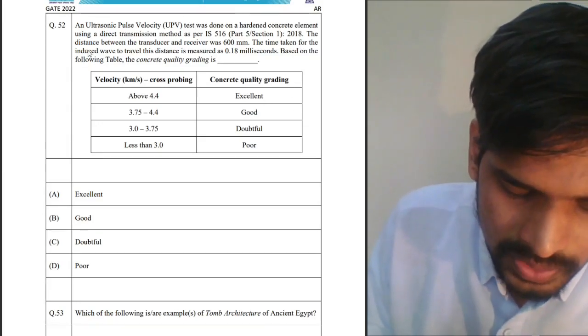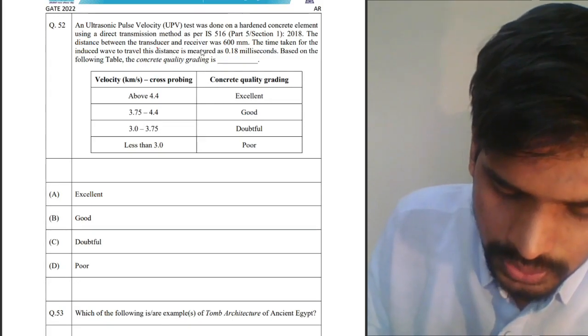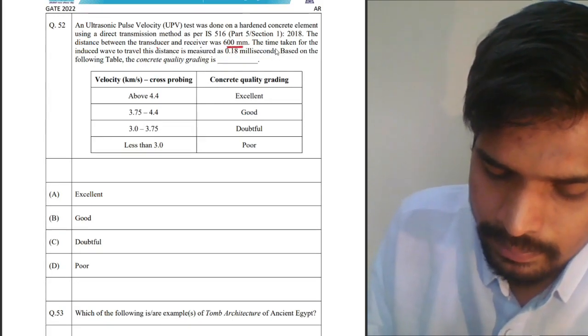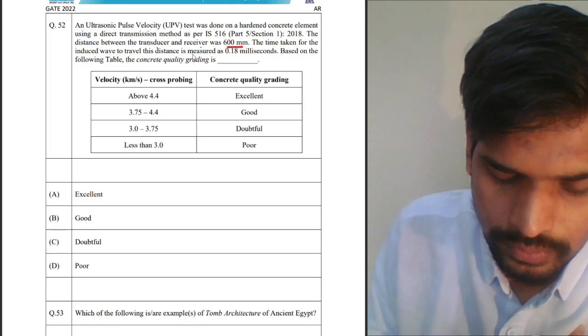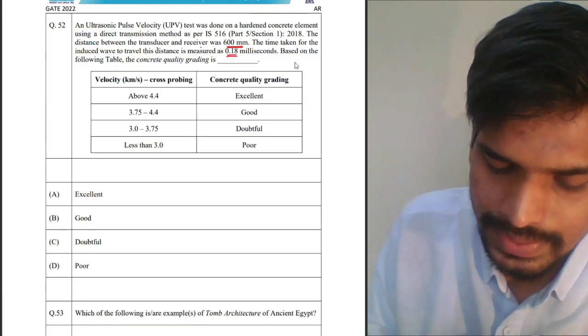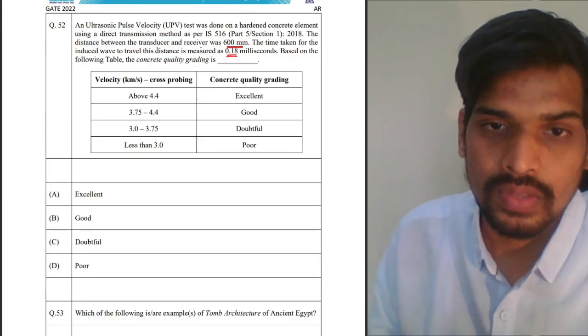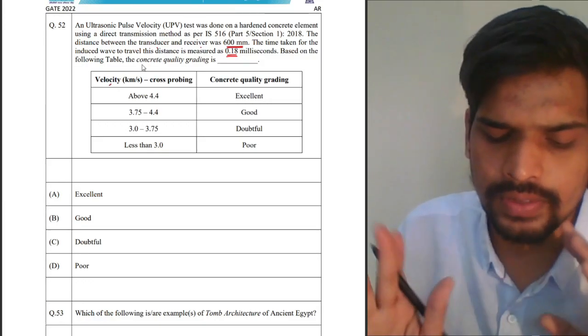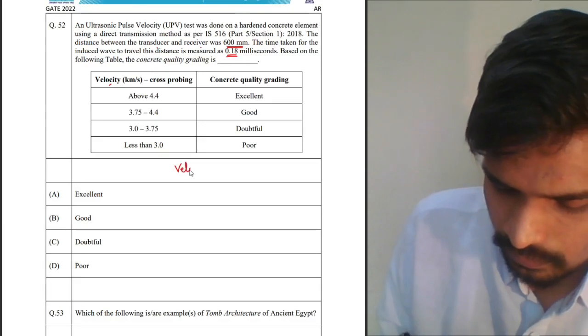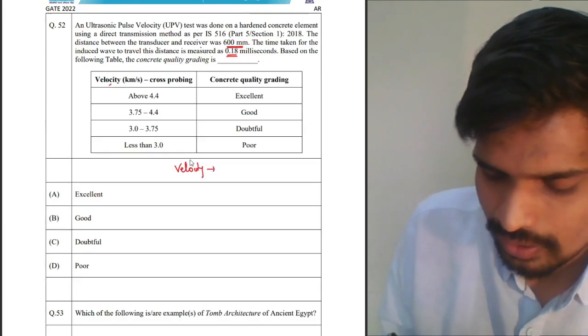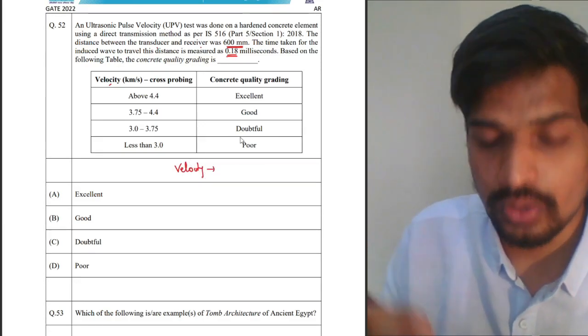So let us see. The distance between the transducer and the receiver is 600 mm. The time taken by the induced wave to travel the distance is 0.18 milliseconds. Based on the table, concrete quality grading is dash. Ranges are given for the velocities. First, we need to find out the velocity here. Velocity of the pulse, ultrasonic pulse, is distance traveled per unit time.